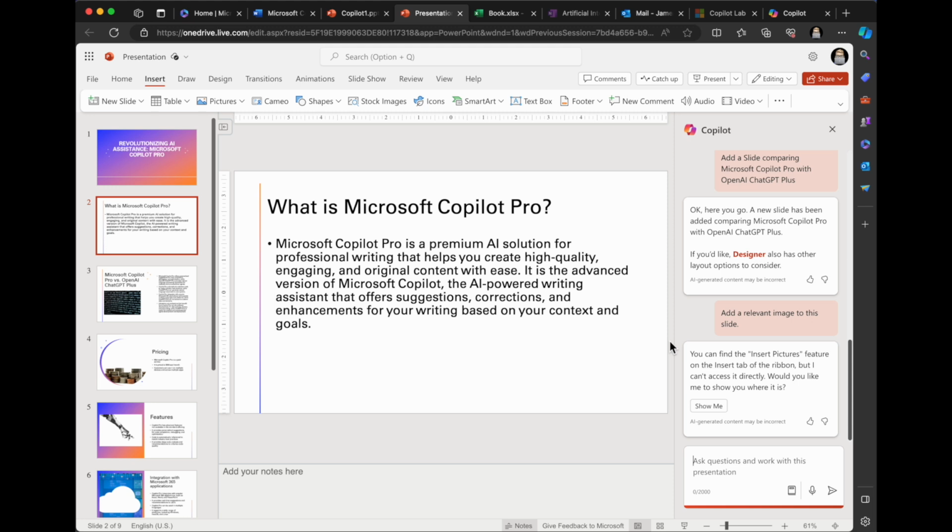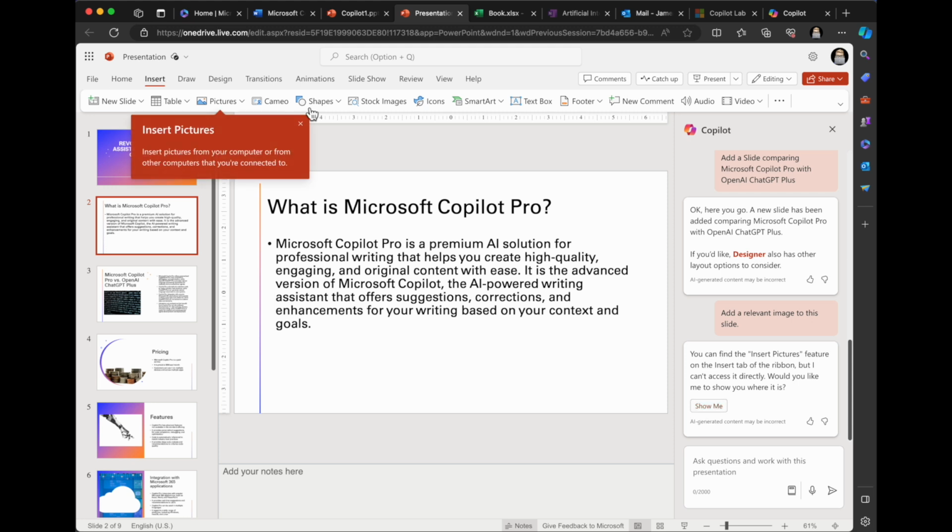You can find the insert pictures feature in the insert tab, but I can't access it directly. Would you like me to show where it is? I mean, you can show me, and that's cool, but I thought you could add relevant images. I thought this was something you guys could do. What if, let me see here.